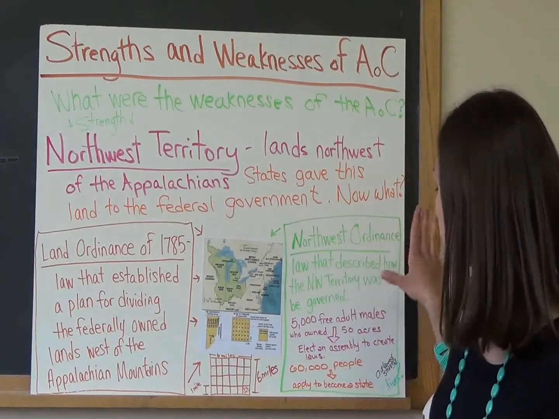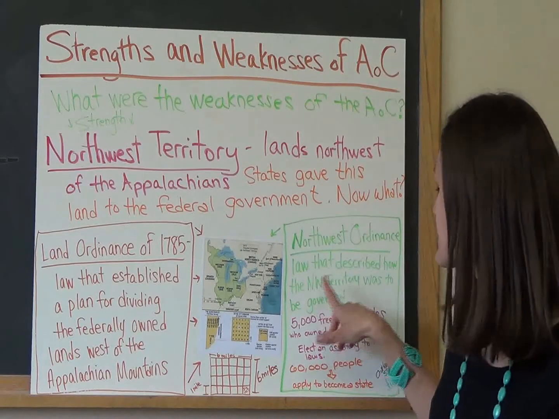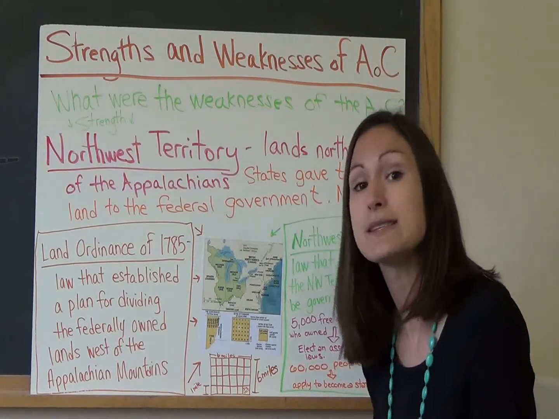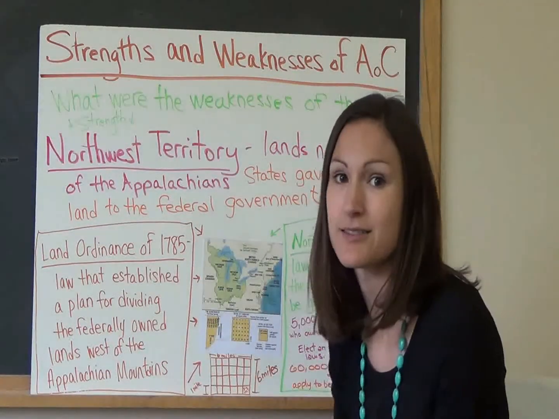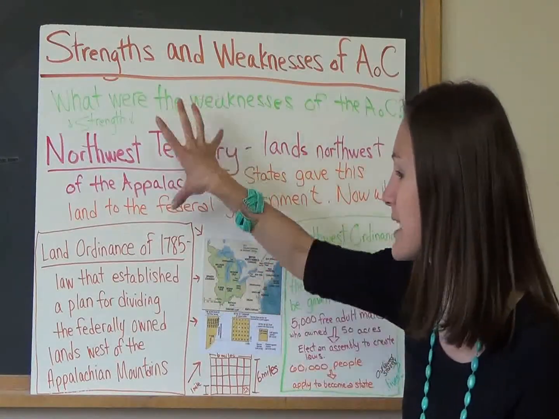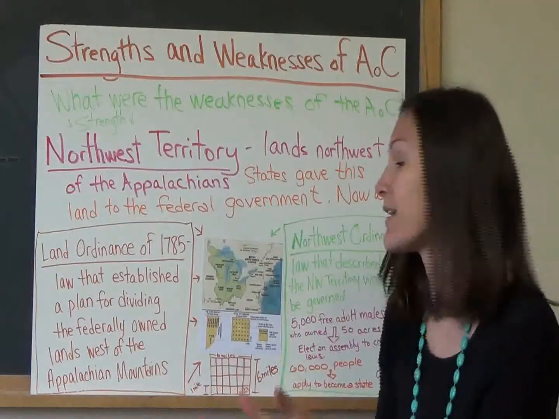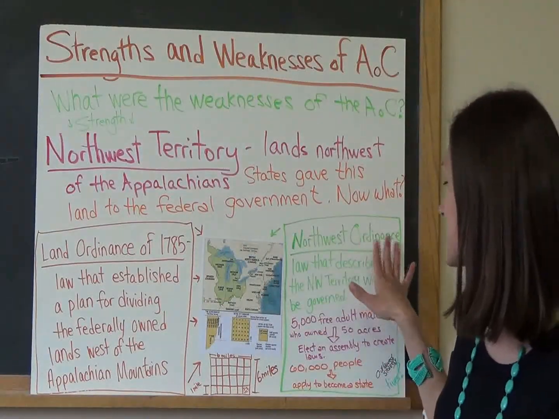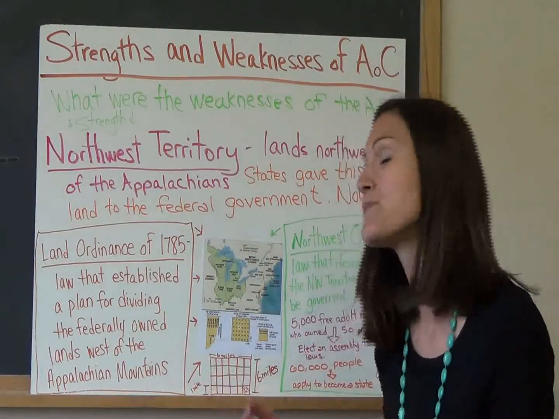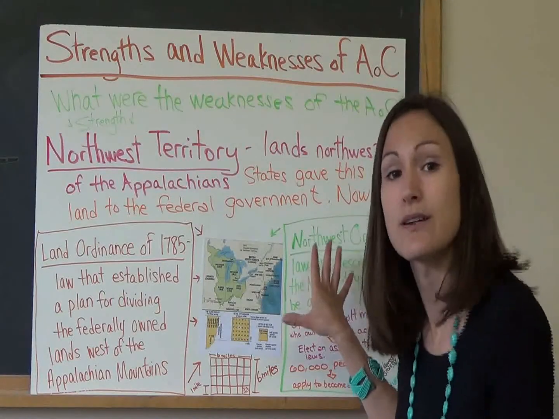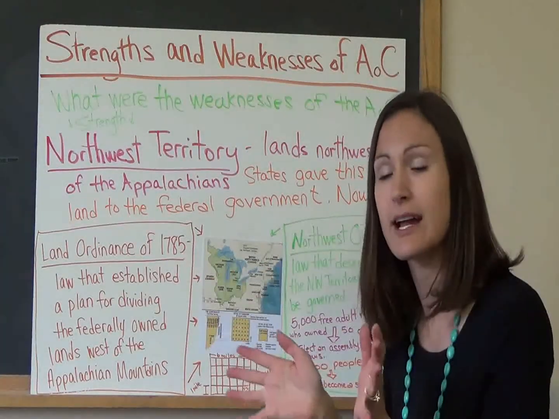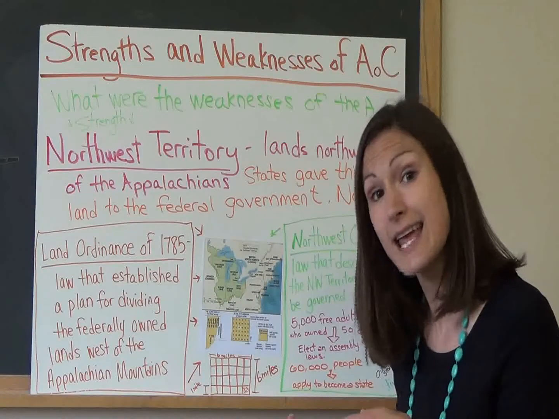The Northwest Ordinance is a law that describes how the Northwest Territory is going to be governed. So the Land Ordinance of 1785, this is how we're going to divide it. Northwest Ordinance, this is how we're going to govern it. And this lays the groundwork of how land is going to become a state.